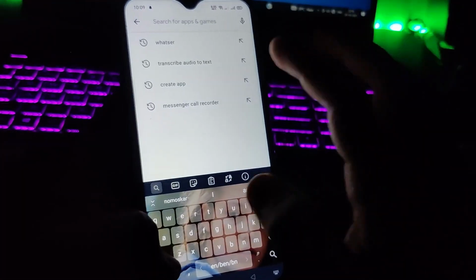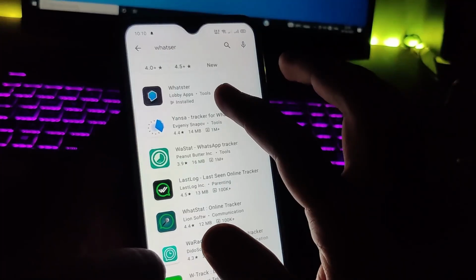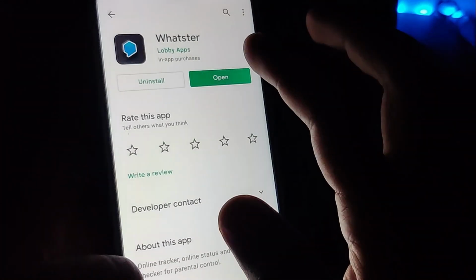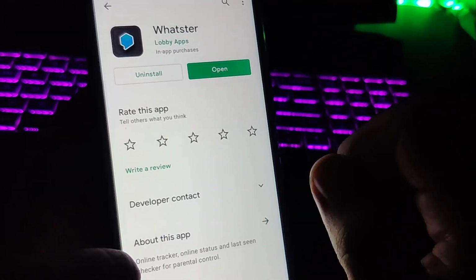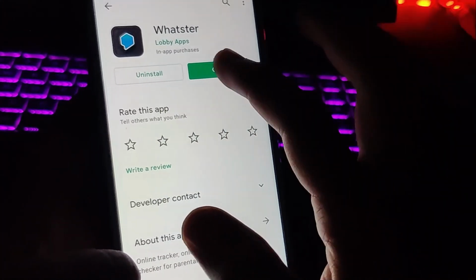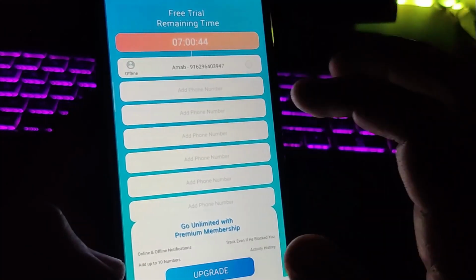Let's go to the Play Store, and the app name is WhatStar. So you can see the first app. I have already installed the app. After installing, it will ask for a couple of permissions. Let's give them to the app, and then let's open it. So here you'll see this is the interface of the app.